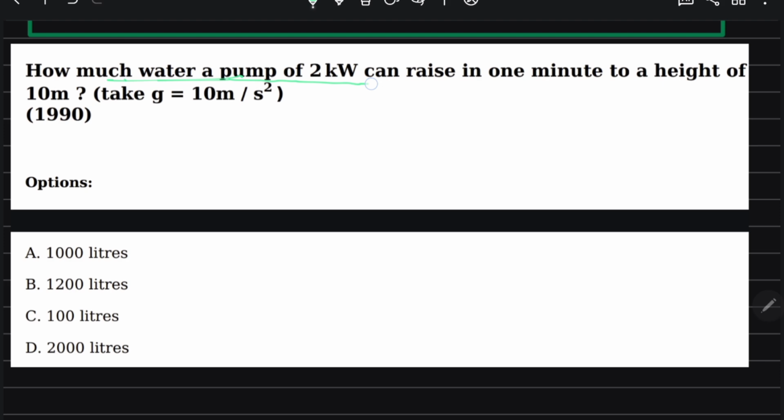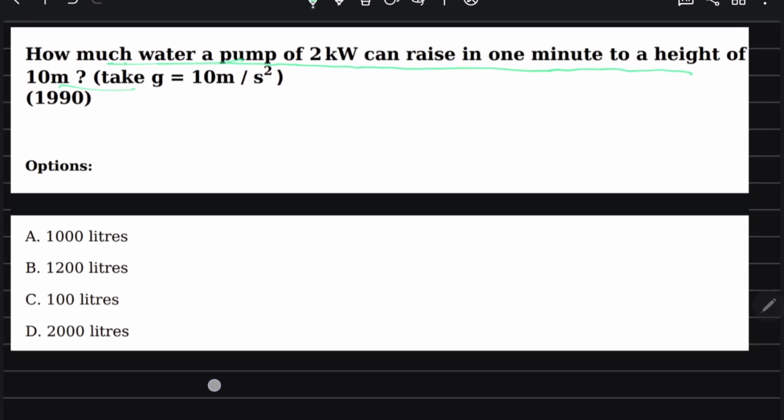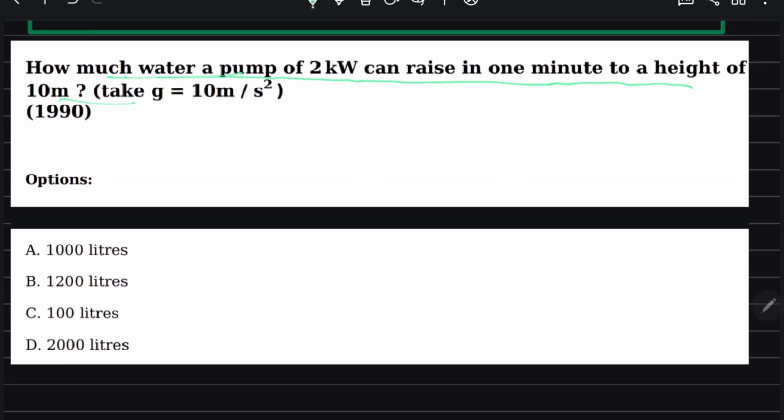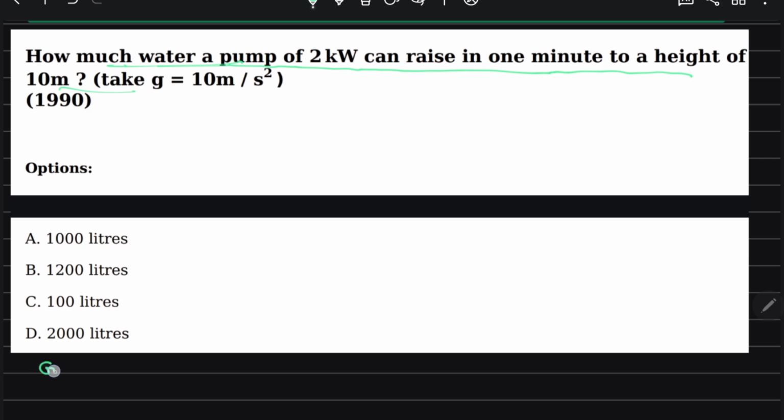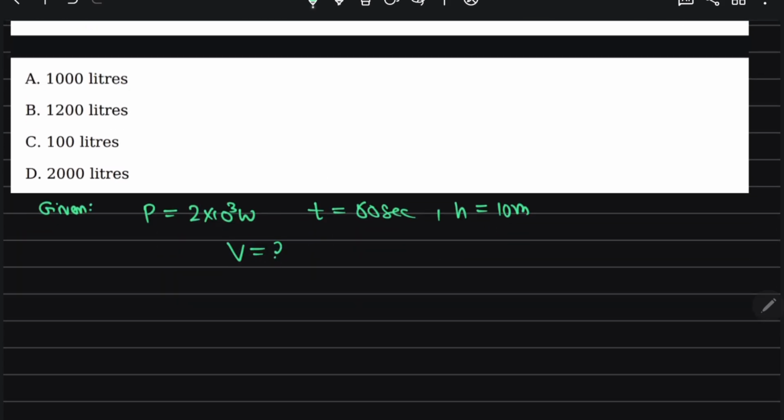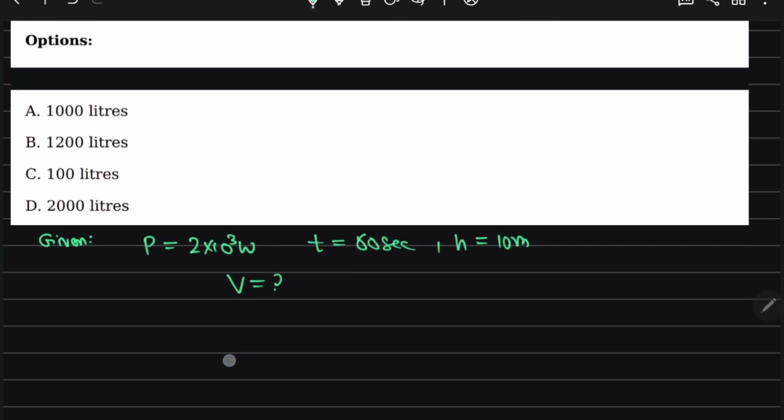Now our next question: how much water can a pump of 2 kilowatt raise in 1 minute to a height of 10 meter? In this question, first we write what they have given. They have given power, 2 kilowatt, that is 2 into 10 to the power 3 watt, in 1 minute, that is 60 second, to a height of 10 meter, and they are asking for volume.